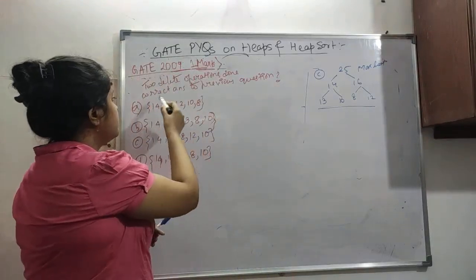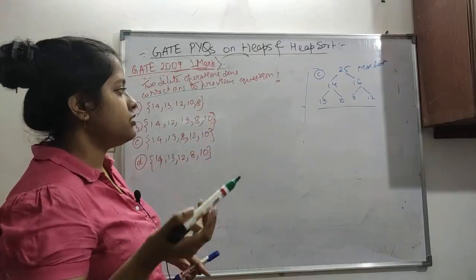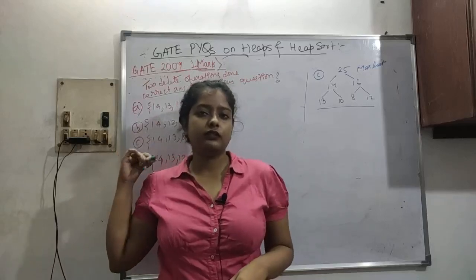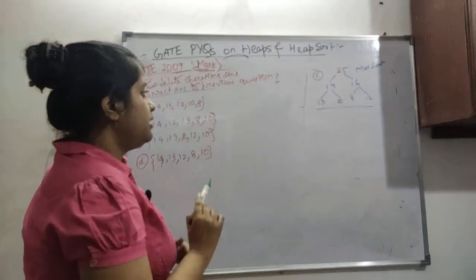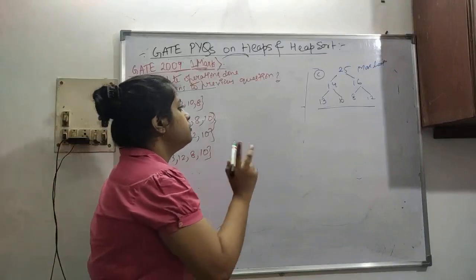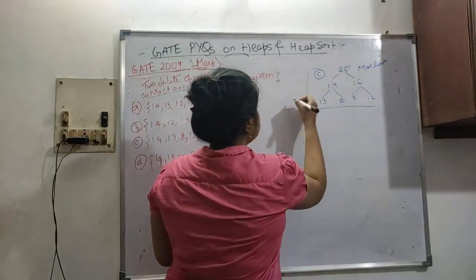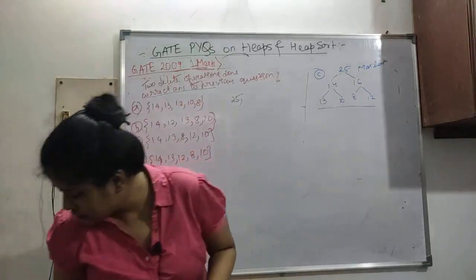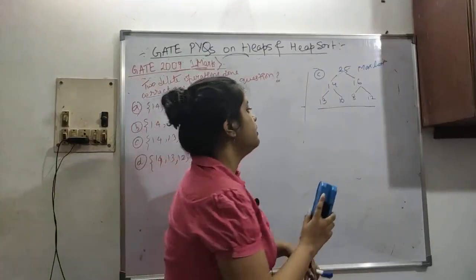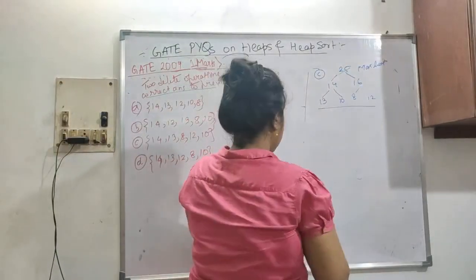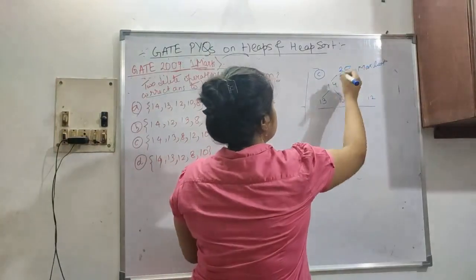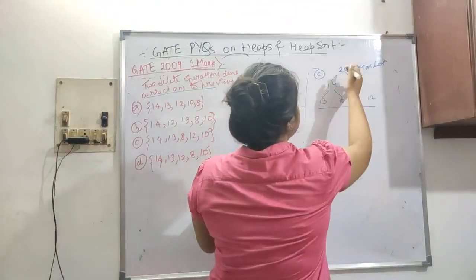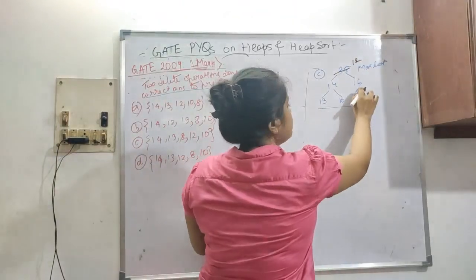Now again, we need the correct answer to the previous question. If you do the previous question correctly, then only can we do this question correctly. So be careful here. Now we have to delete two elements. So 25 is deleted. Let's say 25 is put here. When the root element is deleted, the last element is placed at the root. The last element is our 12.